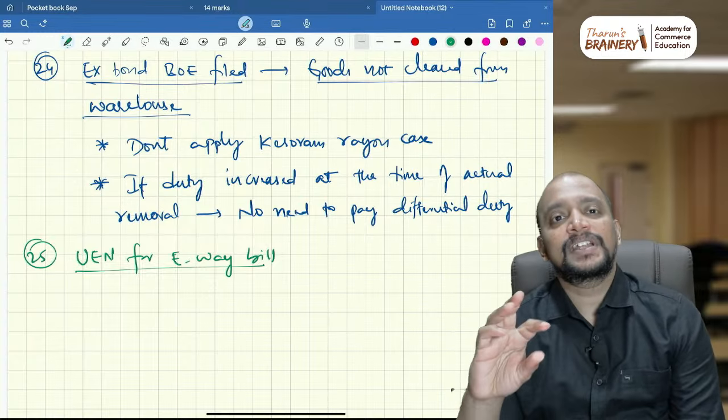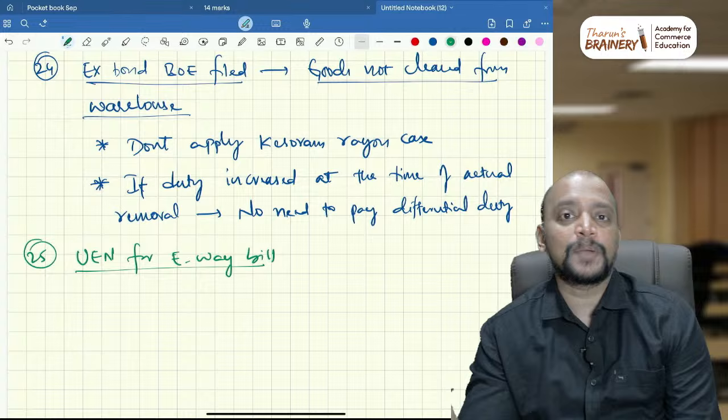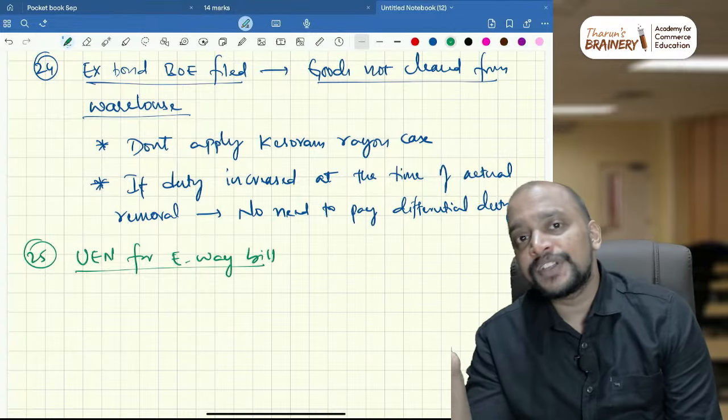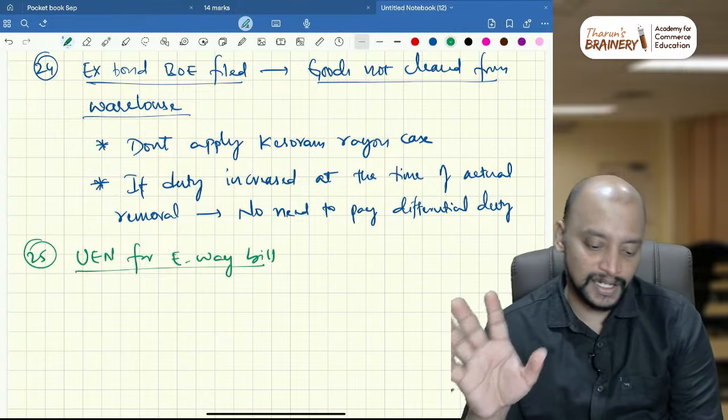And the regular time limit is applicable. What is the regular time limit? If a registered person is going for appeal, 3 months plus 1 month condonation of delay. If the department is going for appeal, 6 months plus 1 month condonation of delay, okay.